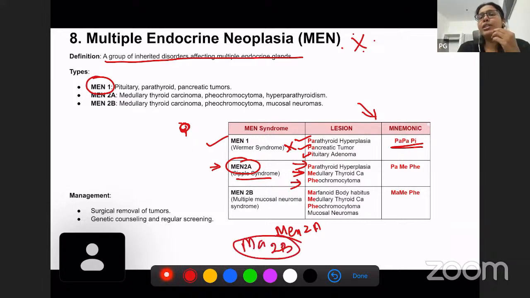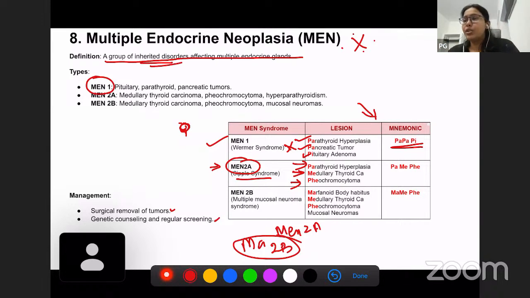Okay, so what is the management of these tumors? Surgical removal and genetic counseling, because this is a genetic condition and this is inherited. Genetic counseling can be done to see if any other member in the family is suffering from the same disease.